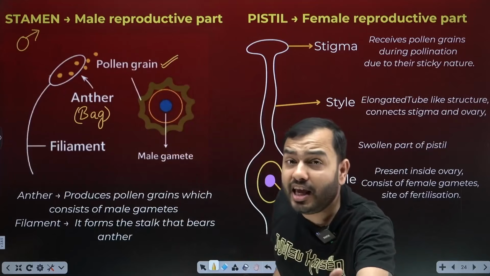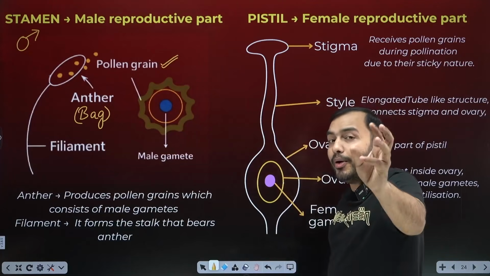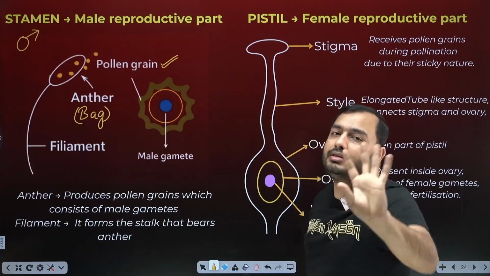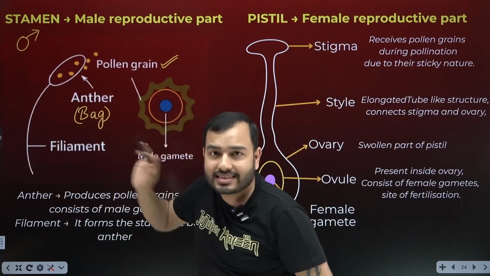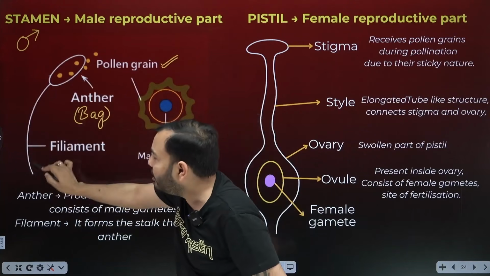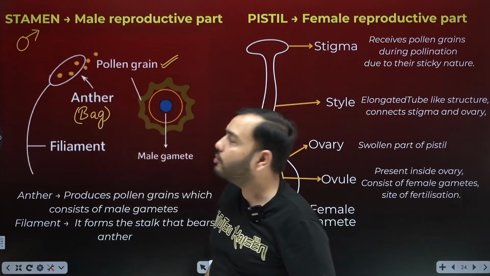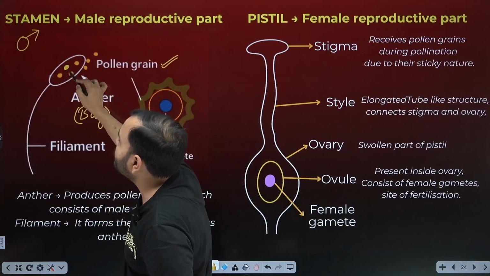And pollen grain is the flower's what? Sex cells. No. What is inside the pollen grain? The male gamete, meaning male sex cells. Okay. So what is the entire male reproductive part called? The entire thing is called stamen. What is the bottom stick called? It is called filament. What is the bag on top called? It is called anther. What is inside anther? There are many pollen grains.